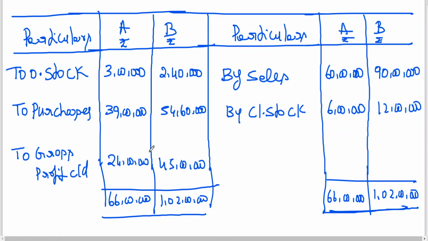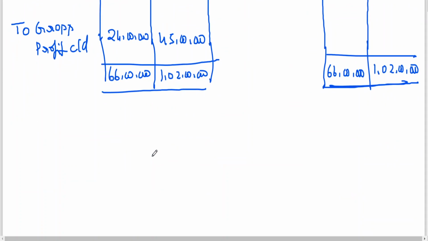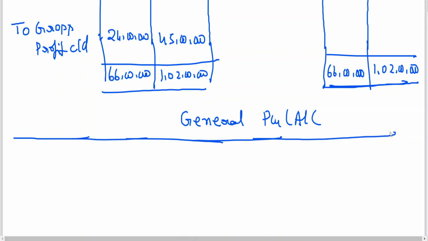Now I need the GP ratio of department A. I need the GP ratio of department B before I go to the problem. Since he is asking us to also prepare, it is generally better to have working notes as a separate item.